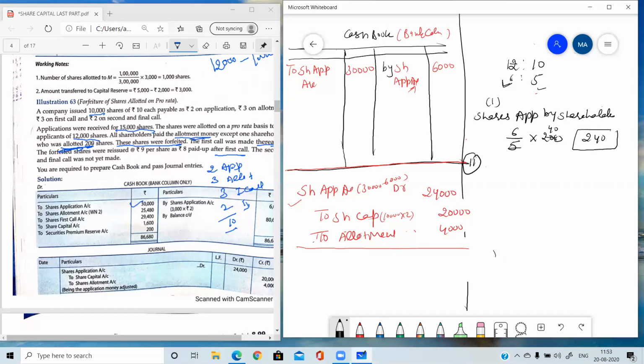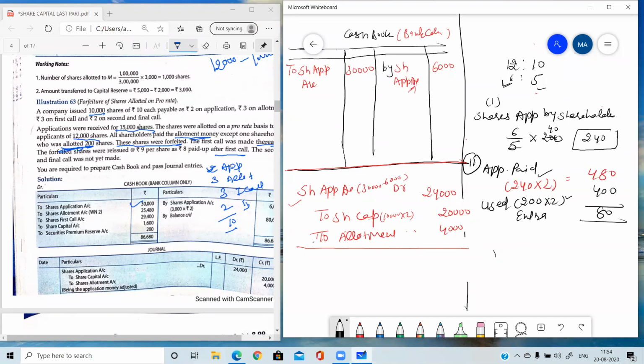Okay, so he had paid application money on 240 shares. 240 into what is the application money? 2. 240 into 2, which is equal to 480. And his application money used: he was allotted only 200 shares. So 200 into 2, 400. So what is extra money here? Extra 80. These 80 rupees are extra here as he has applied for 240 shares and was given only 200